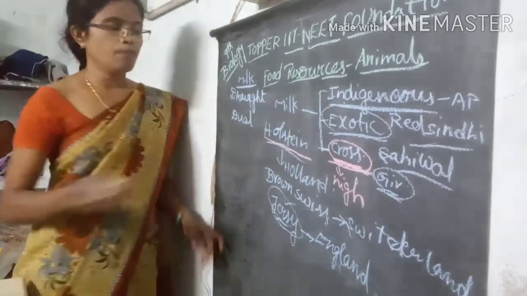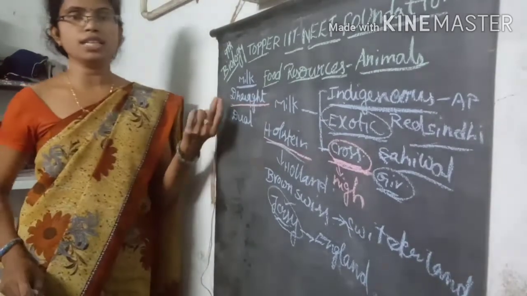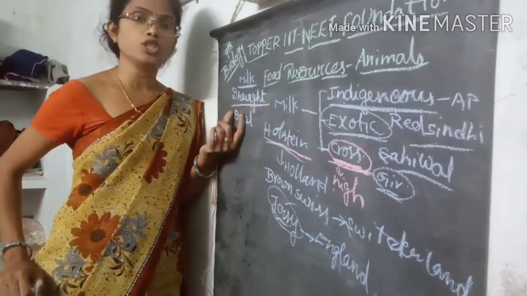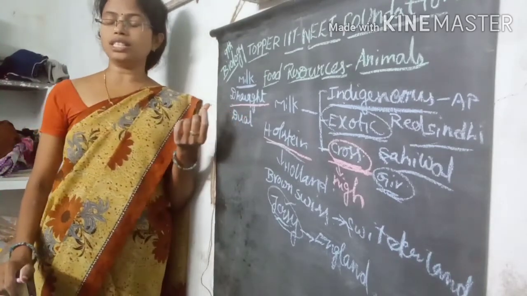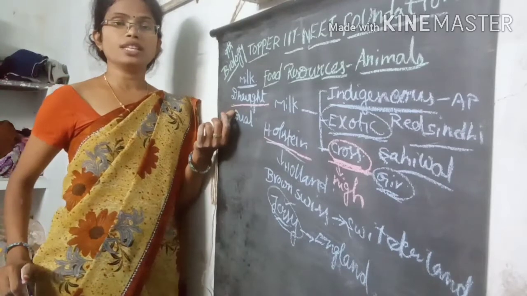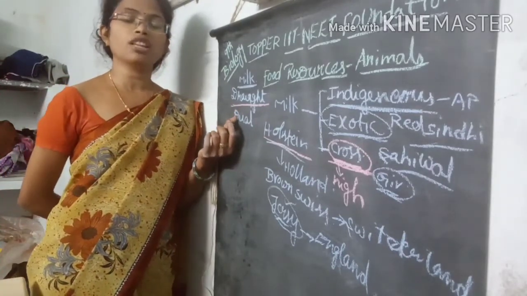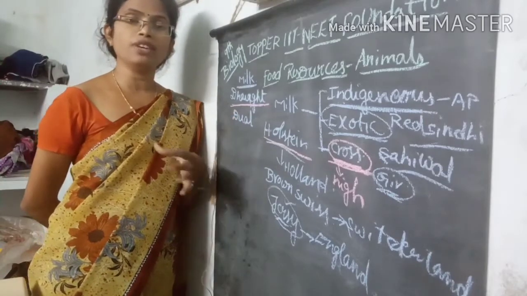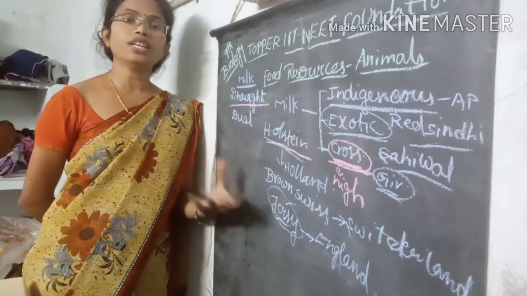And coming to another important purpose of the organisms, we call them draught breeds, meaning draught animals. These draught animals are found in different areas, and we use them for farming, ploughing of the field, weightlifting, or different purposes.